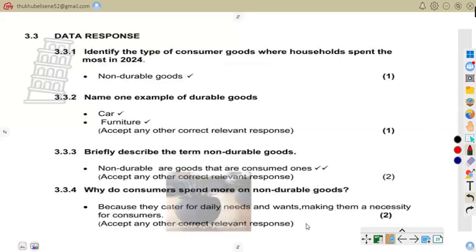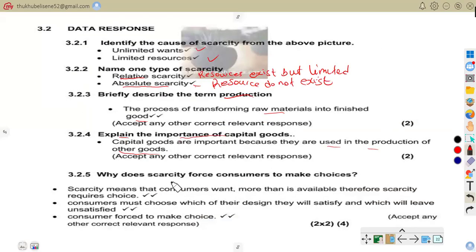So you can see our answers here. Why does scarcity force consumers to make choices? Scarcity means that consumers want more than is available, so scarcity requires choice. Consumers must choose which of their desires they will satisfy or which will be left unsatisfied. Consumers are forced to make choices. That is all we can say about scarcity. You are forced because you cannot satisfy all wants. So you must choose. That is that. Now let us go to 3.3.